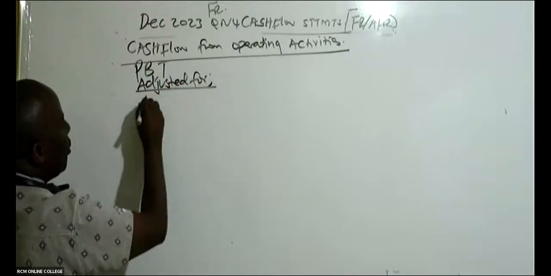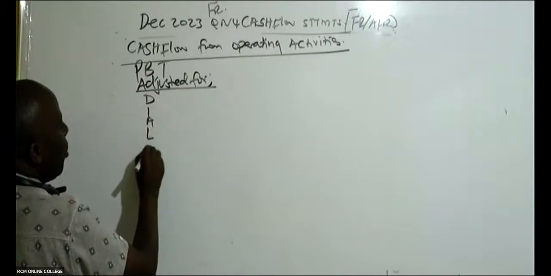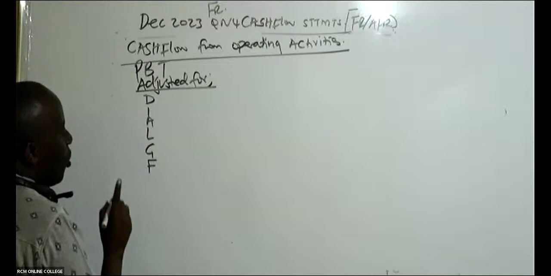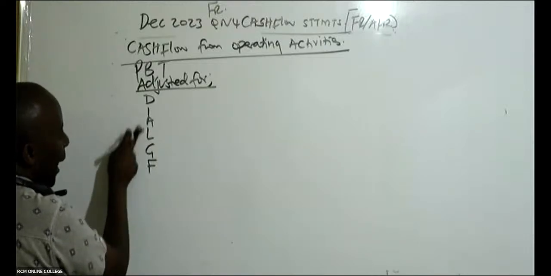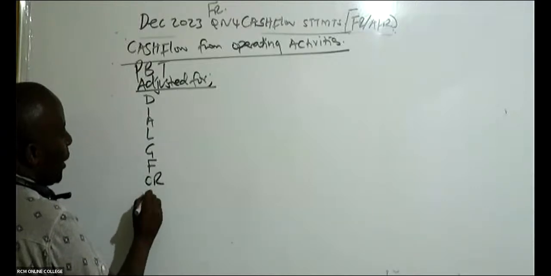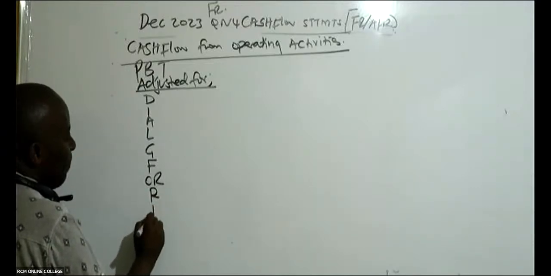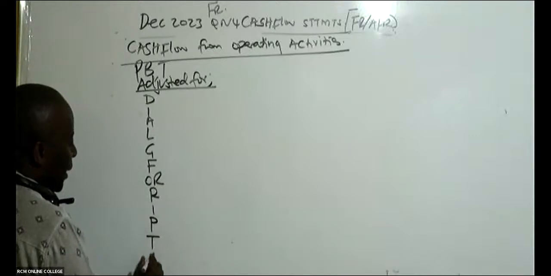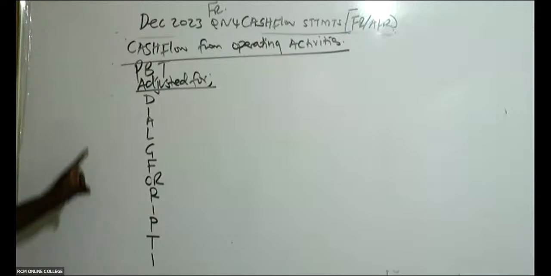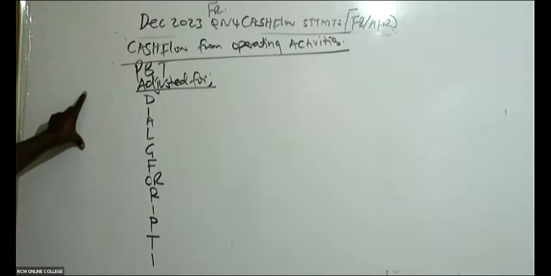You say, dial God's number for food, or you rest in peace totally, indefinitely. A very important acronym that works across.